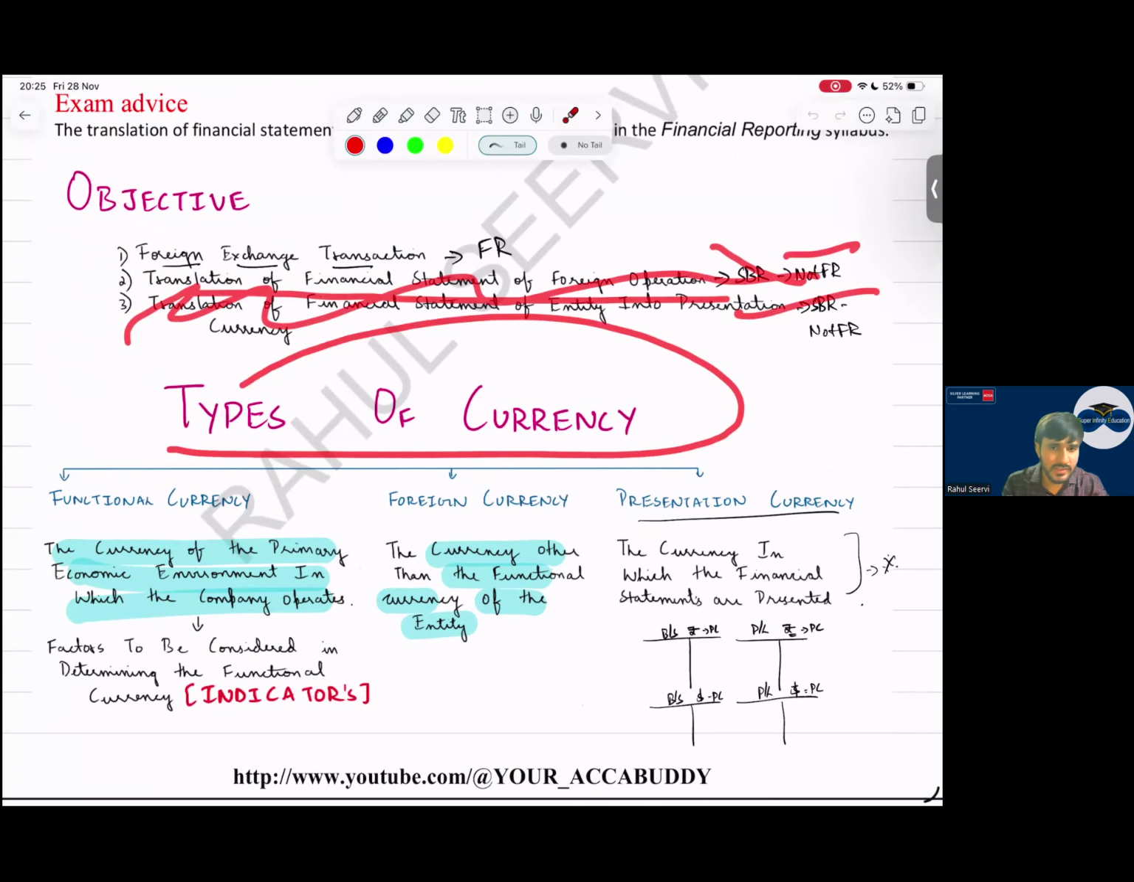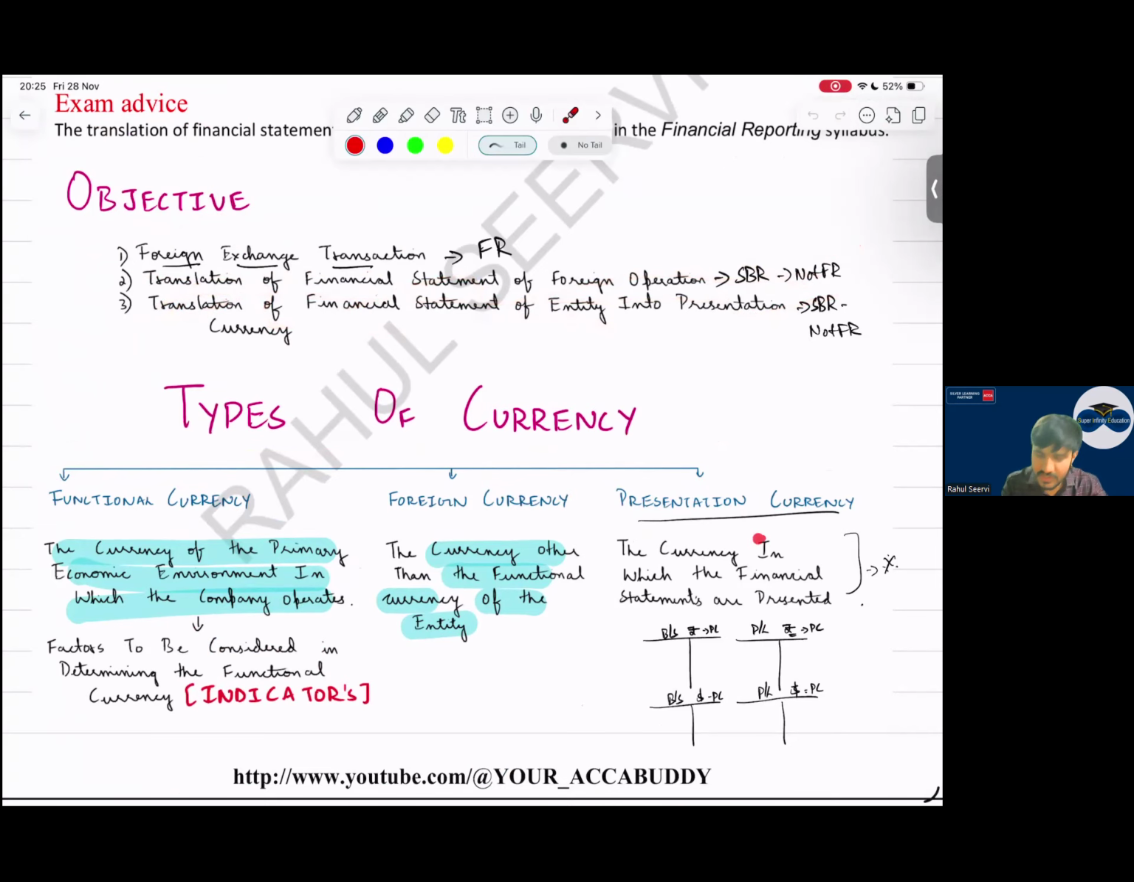What are the types of currency? There are three types of currency. Presentation currency means the currency in which the financial statements are prepared. Can the presentation currency be more than one? Yes or no, everyone? Can the presentation currency be more than one?